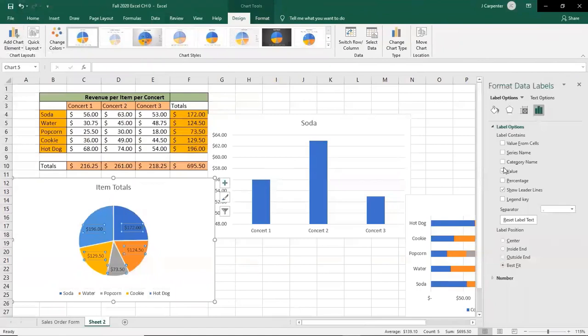Sorry, I had to undo, because I undid the value first. So we want to click the percentage first to make it easier, then unclick the value.